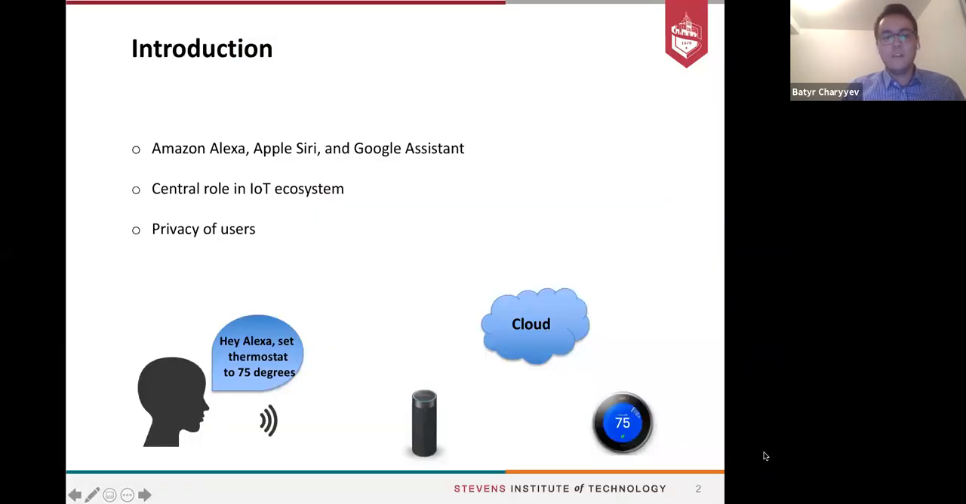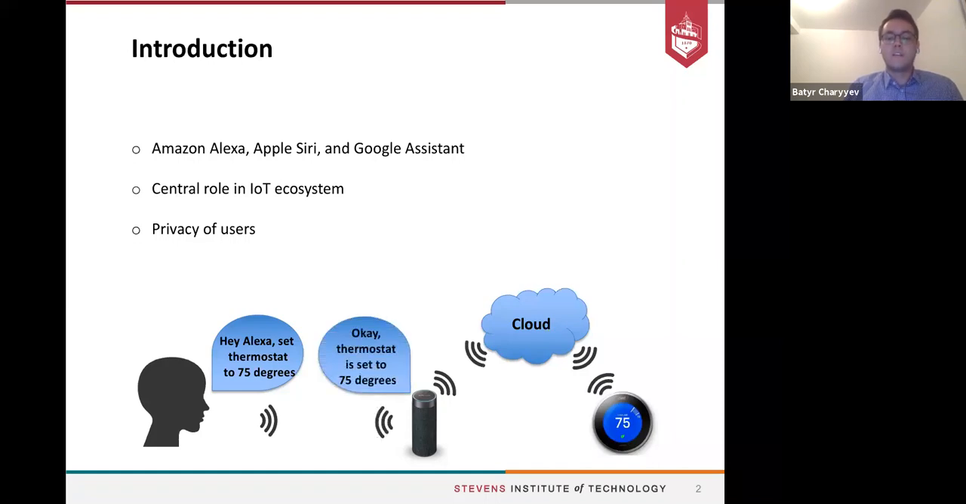As most probably all of you know, smart speakers like Amazon Alexa, Apple Siri, and Google Assistant have become our digital helpers. They have a central role in IoT ecosystems because they enable us to control other IoT devices in the smart environment. For example, a user can change the thermostat to a certain degree by just giving a voice command, and the smart speaker will change the thermostat or control other IoT devices in the environment.